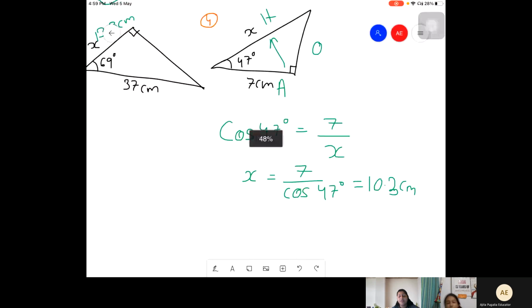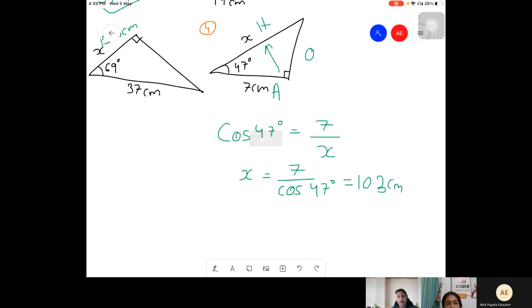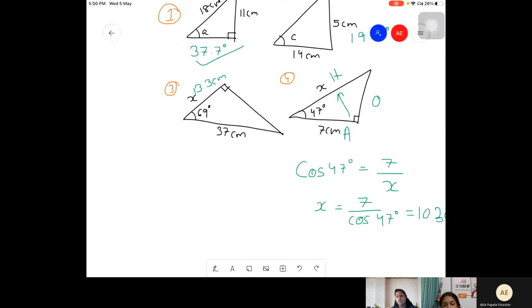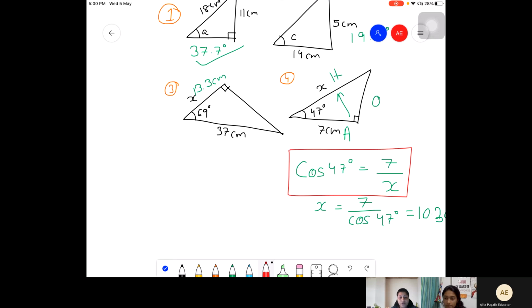Clear? Dia, I think now this part is at least clear: when to use sine, when to use cos, and when to use tan. And the concept is very clear, bacha. Just write down what things are given and which one is missing. Always try to write out the original equation. Once you write this original equation, the next steps always become easy.